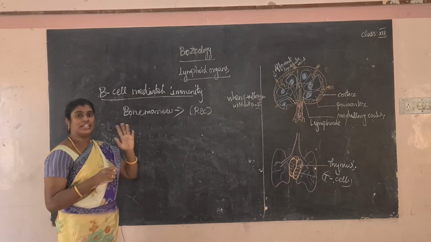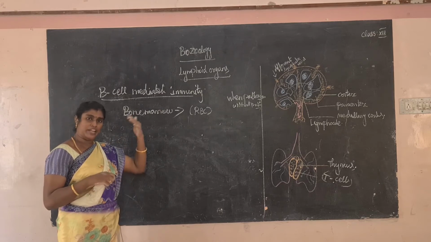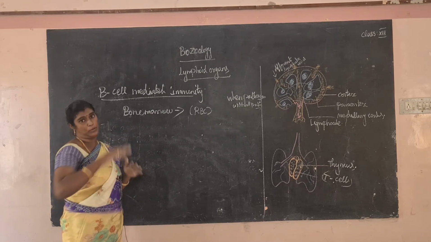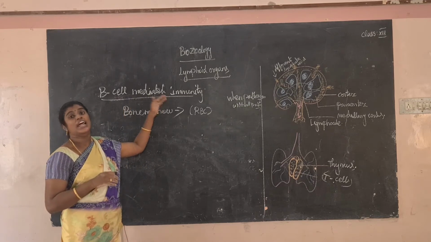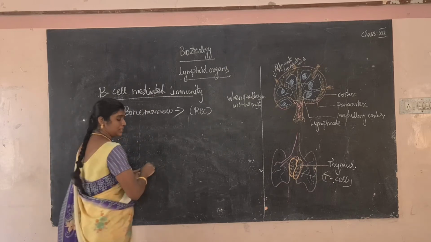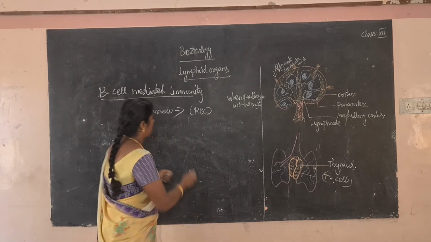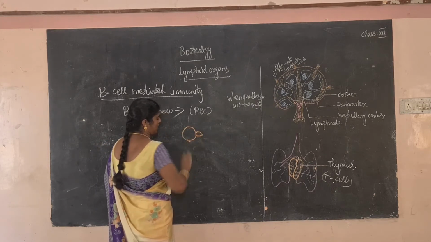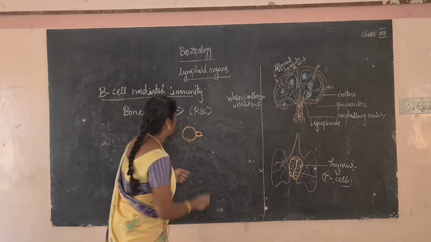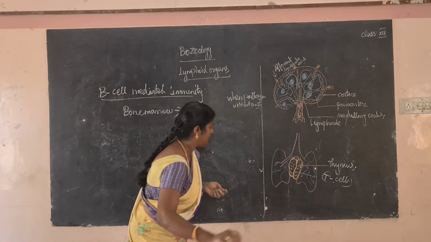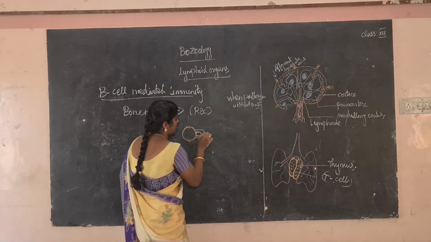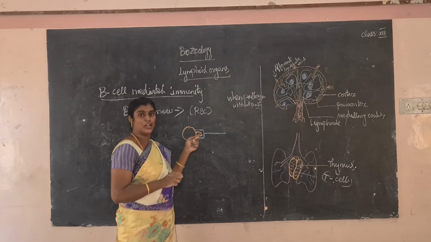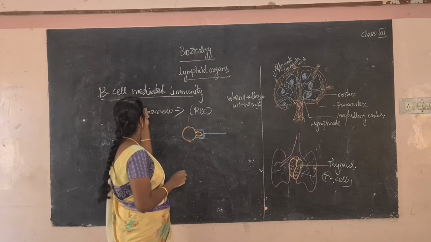What is the main difference between T-cell mediated and B-cell mediated immunity? In T-cell mediated immunity, there is no production of antibody; antibody is not involved in the process. But in B-cell mediated immunity, antibody is directly involved. For example, this is the antigen substance. When the antigen enters our body, antibody is automatically developed. The antibody engulfs or neutralizes the antigen. This is antibody mediated immunity.